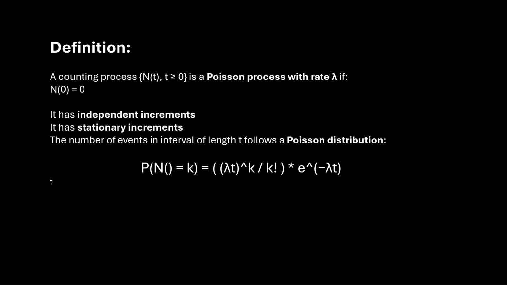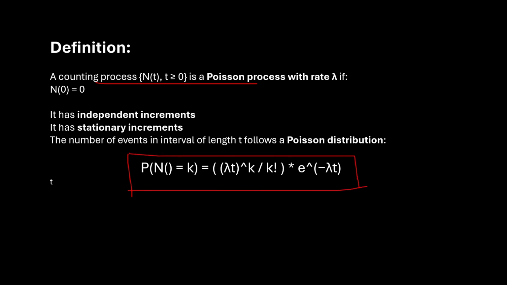We also have a formal mathematical definition for it, but the important thing to note here is the distribution for Poisson, which is given by this expression. This should be t here: the probability that N(t) equals k is (lambda t) to the power k times e to the power minus lambda t, divided by k factorial. Now, k is the number of events that are happening in a time interval of length t.